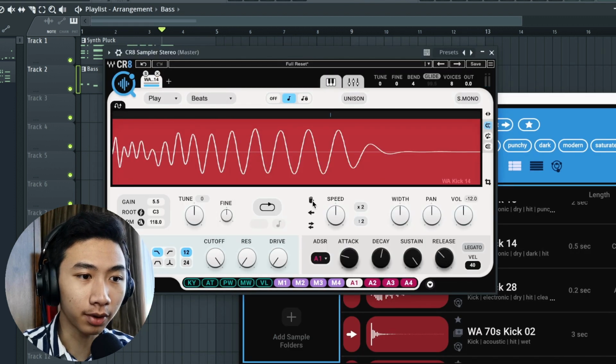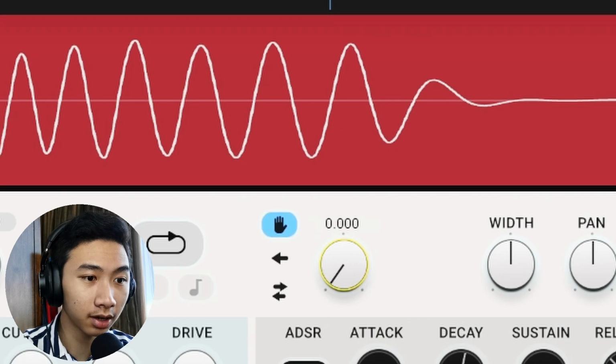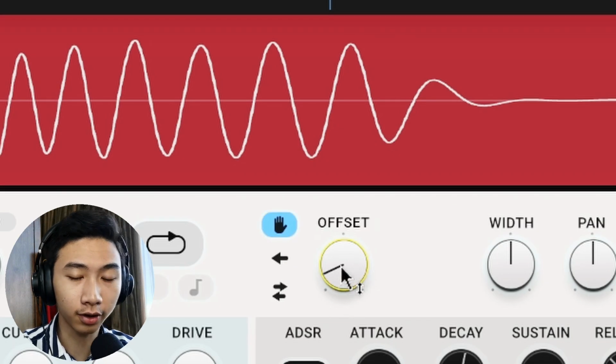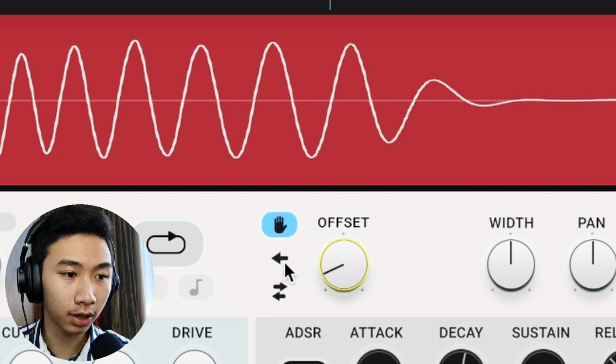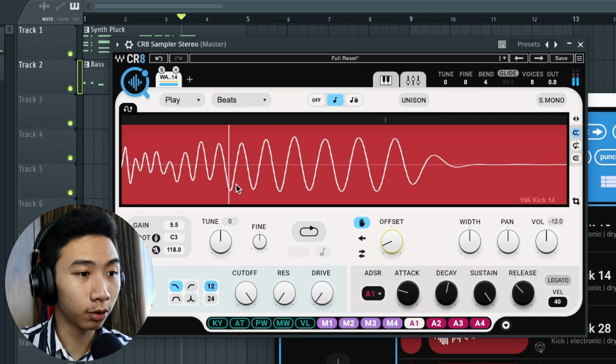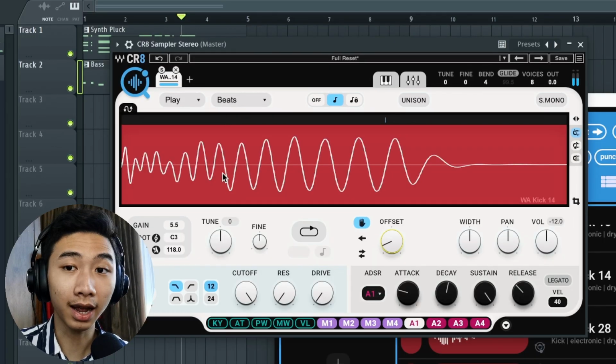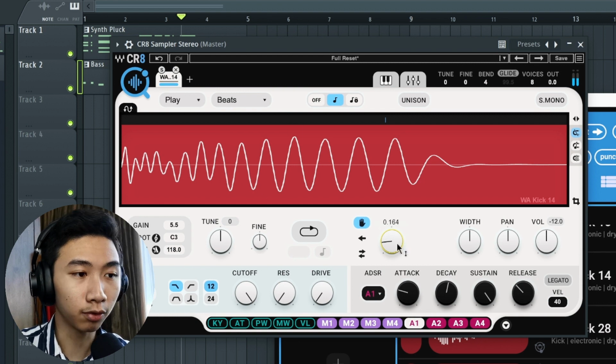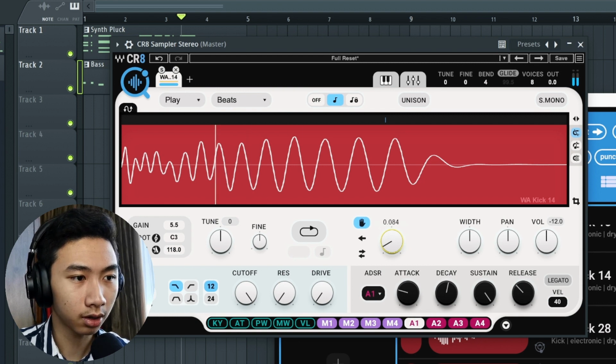A feature I want to try is to freeze one of the frames here. By adjusting the offset, you can adjust where you want to freeze it. So let's give it a try. When I hold down a note, you can see a line pops up here. That is where it's being frozen. So let me just move around to find the sweet spot.